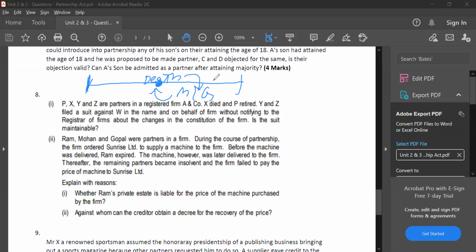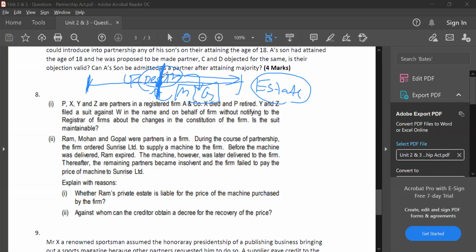You have done sums in school, death of a partner. So as on this day, a settlement will happen between the dead partner and the remaining partners. Either the dead partner's legal representatives will pay money to Mohan and Gopal, or they will pay money to the dead partner if there's any liability. After this, even the personal estate of the partner who died will not be liable for future liabilities.